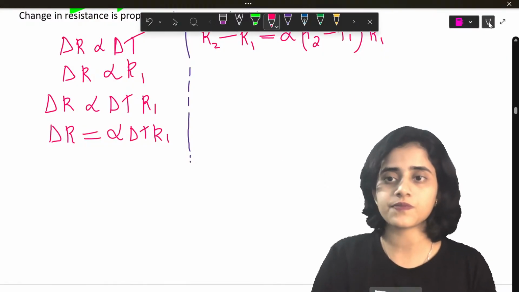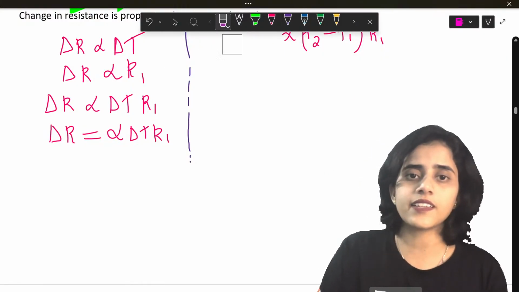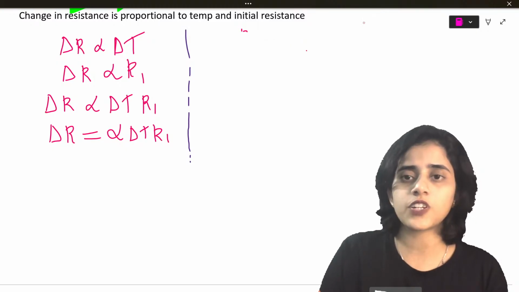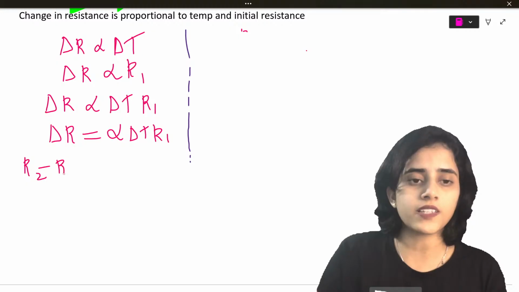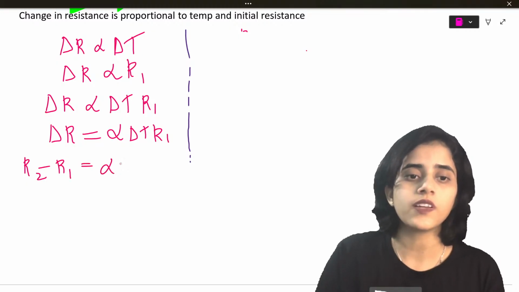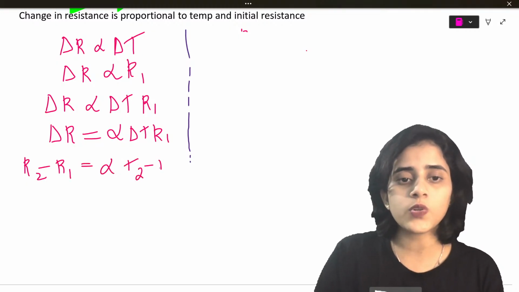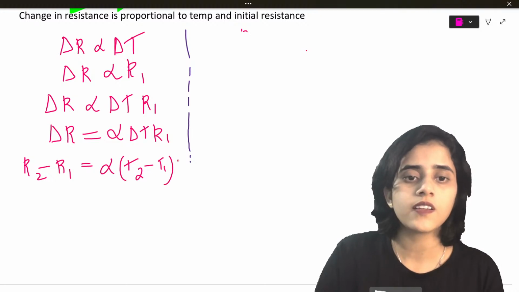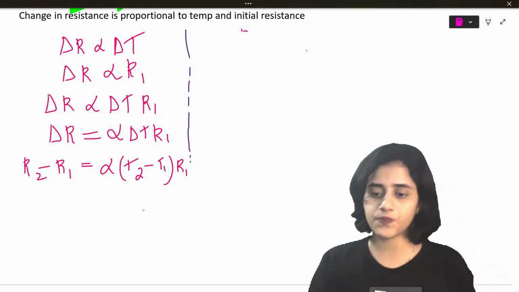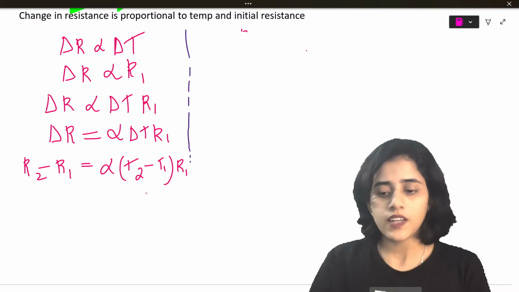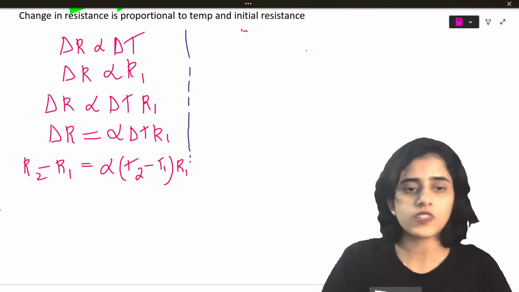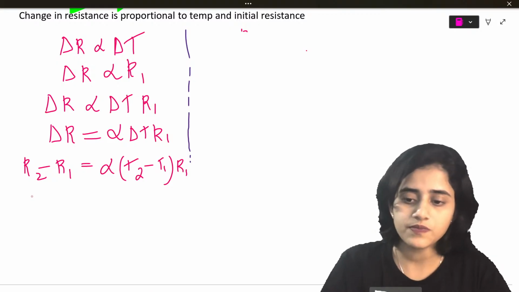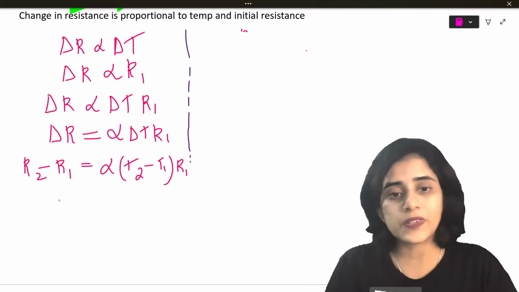Yes, I think I can write it here itself. Let's not break the flow. So delta R, I'll write it as R2 minus R1, is equal to alpha into T2 minus T1 into R1. Now I'll take R1 to the other side.